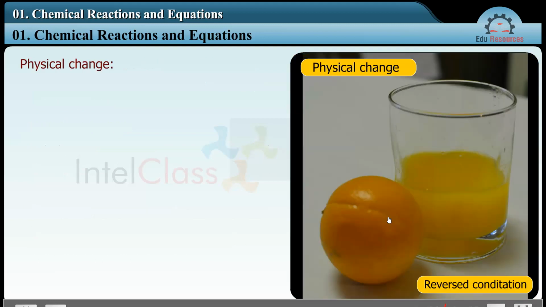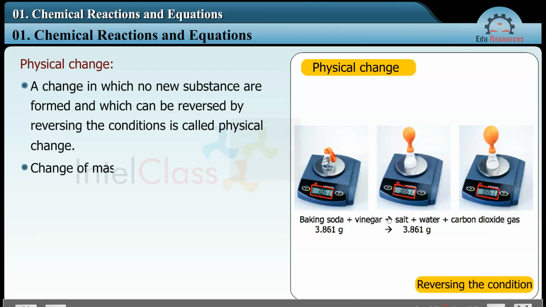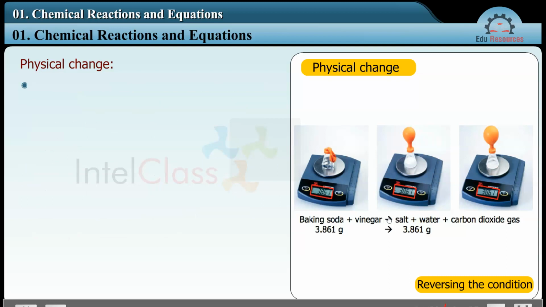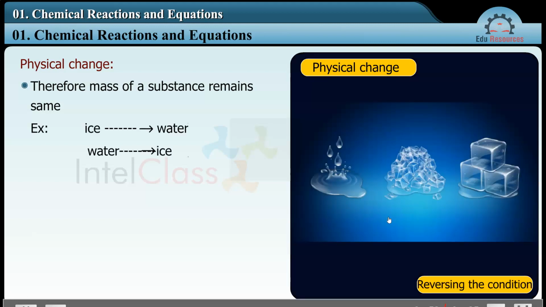Physical change. A change in which no new substances are formed, and which can be reversed by reversing the conditions, is called a physical change. Change of mass in a physical change: no matter is added during a physical change, similarly, no matter is removed during a physical change. Therefore, the mass of the substance remains the same. Example: ice to water and water to ice, reversible. Physical change is temporary and reversible.